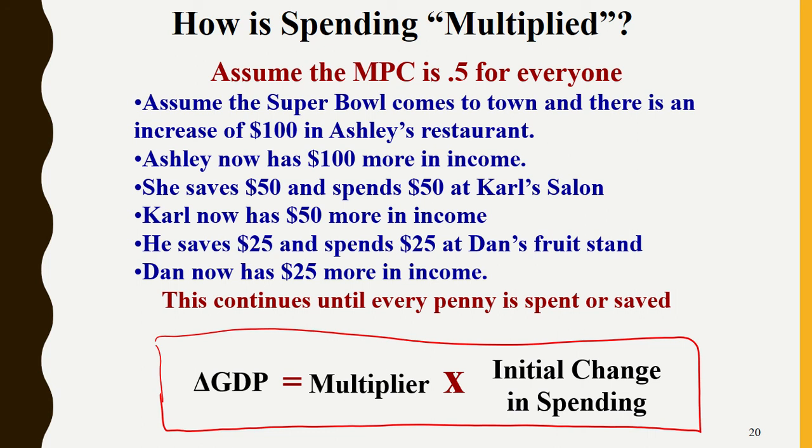I know that $1 will eventually, once every last penny of it is spent, saved, spent, saved, spent, saved by different people, create $5. There will only be $1 in society, but it will have generated $5 worth of goods and services.